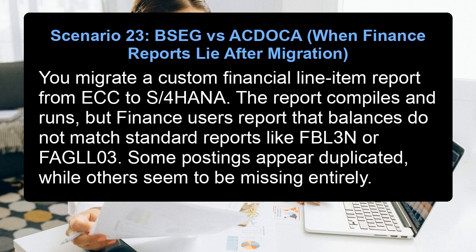Scenario 23. BSEG versus ACDOCA. When finance reports lie after migration. You migrate a custom financial line item report from ECC to S/4HANA. The report compiles and runs, but finance users report that balances do not match standard reports like FBL3N or FAGLL03. Some postings appear duplicated, while others seem to be missing entirely.